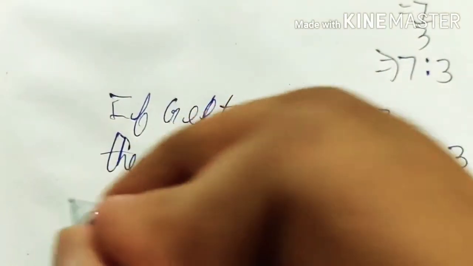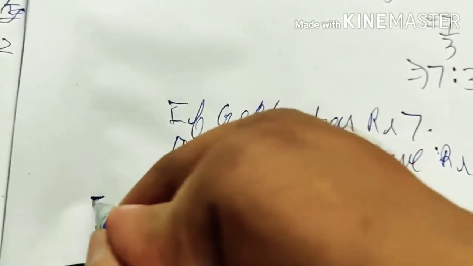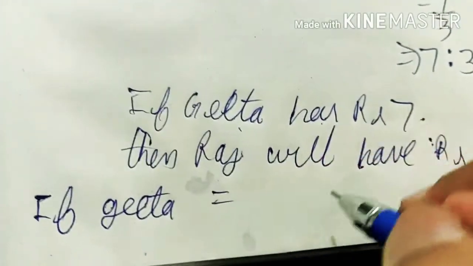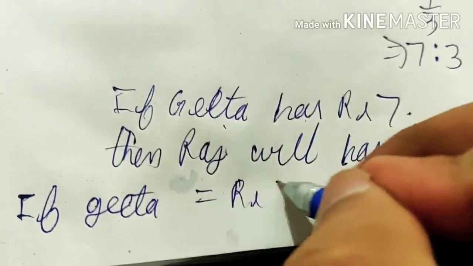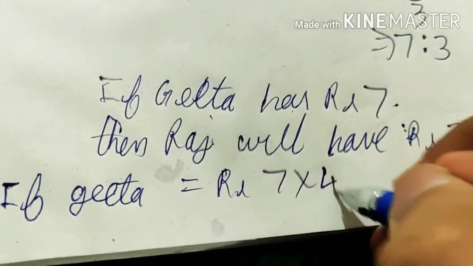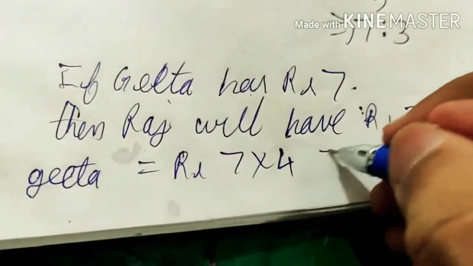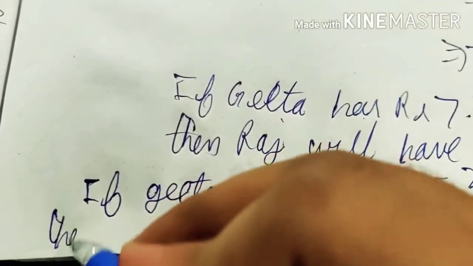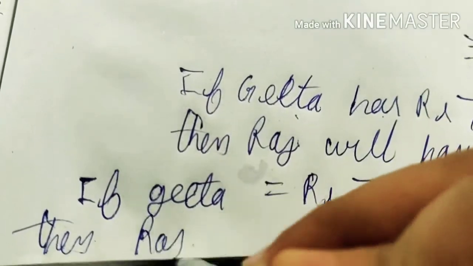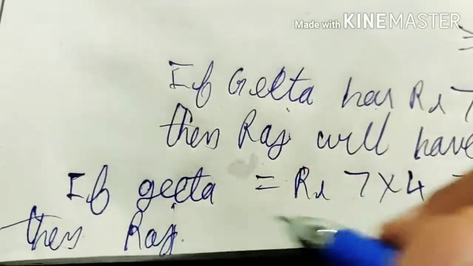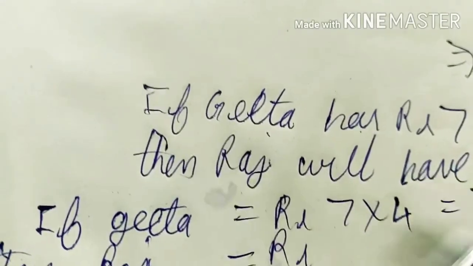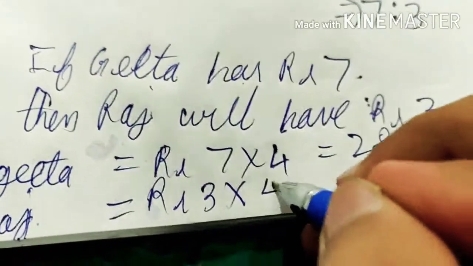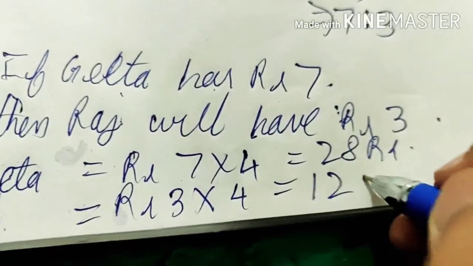Now if Geeta has rupees 7 into 4, that is 28 rupees, then Raj will also get the money in the same multiple, that is rupees 3 into 4, that is Raj will have rupees 12 with him.